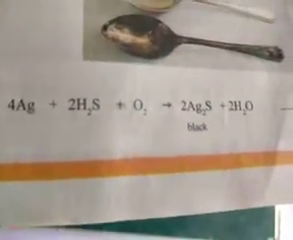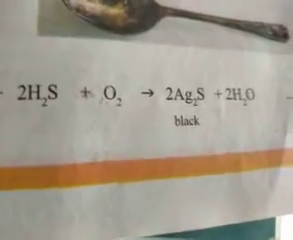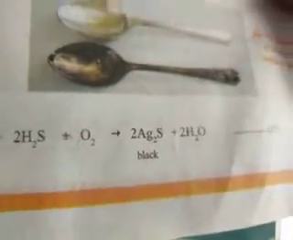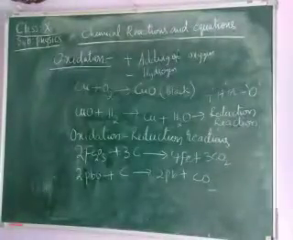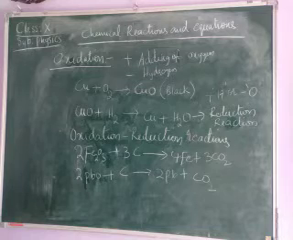The silver spoon, after some time, gets a black coating on the silver. It is due to the reaction with the atmosphere. Here, Ag plus H2S, hydrogen sulfide, and oxygen gives 2Ag2S plus 2H2O. That is the tarnishing of silver metal. This is called tarnishing of silverware, before and after. Children, like that we can see.